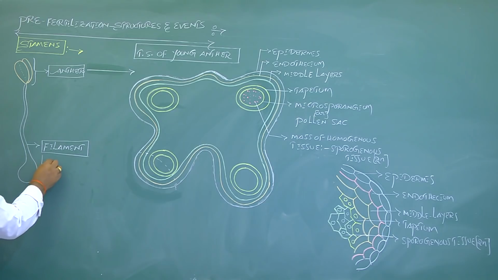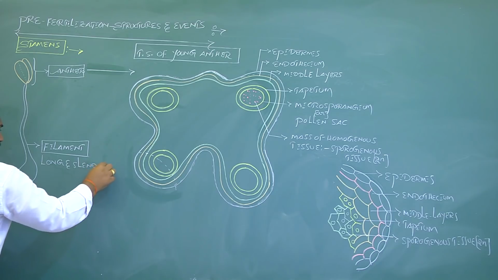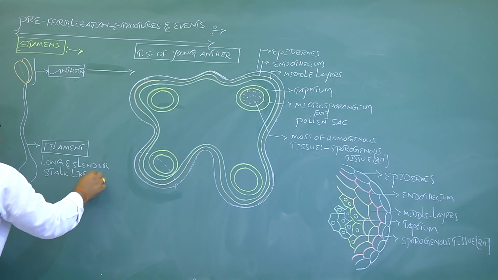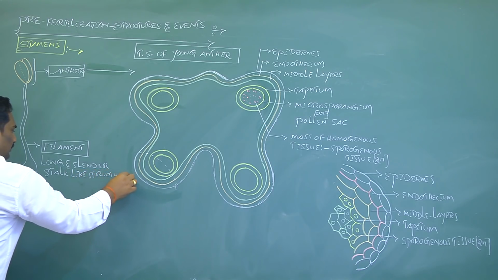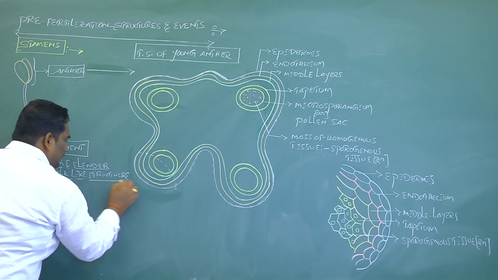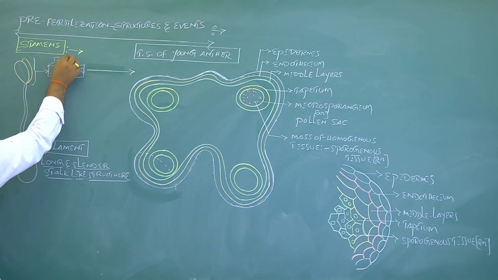Filament is a long and slender stalk-like structure. The top or distal part of the filament, having a fertile structure, is called the anther. Most of the anthers are bilobed.